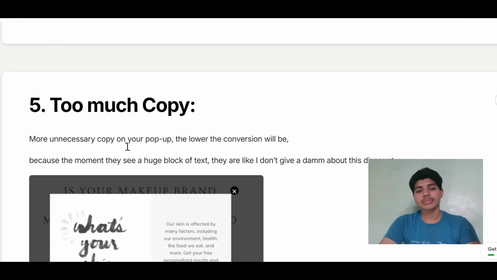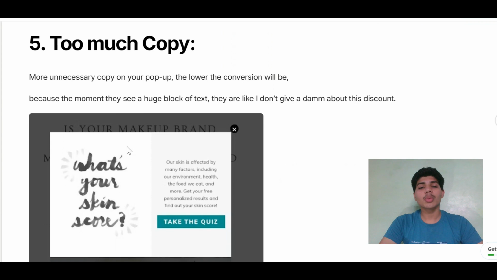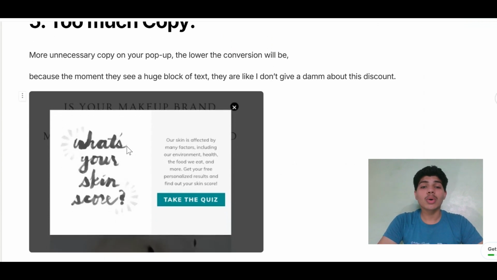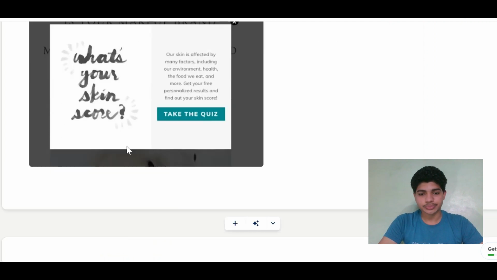Fifth, too much copy. The more unnecessary copy on your pop-up you have, the lower the conversion will be. Because the moment they see a huge block of text, they are going to think, I don't give a damn about the discount. They don't care. You need to have a pop-up that requires the least amount of energy expenditure from their side.